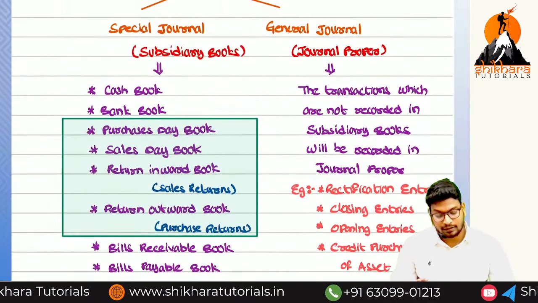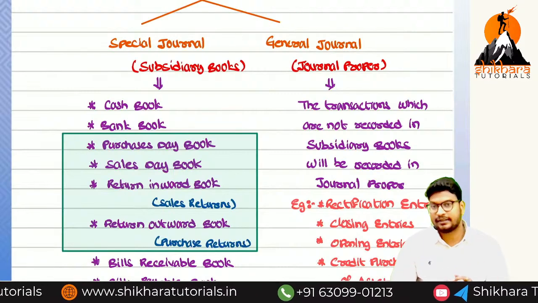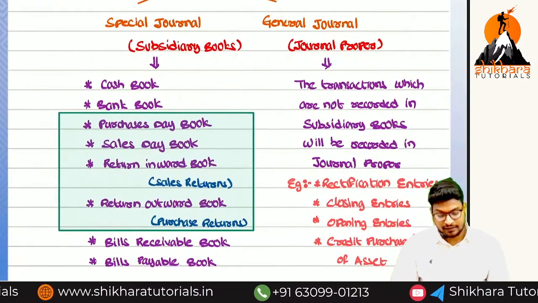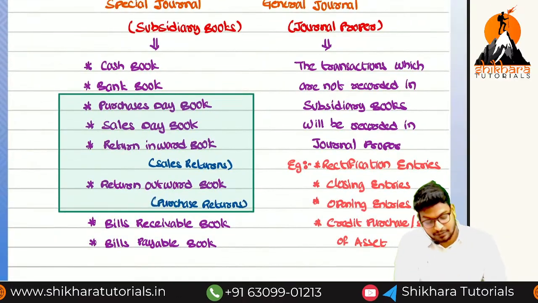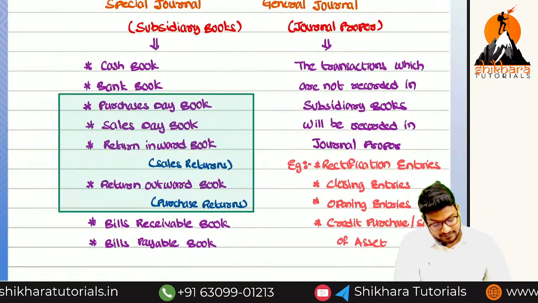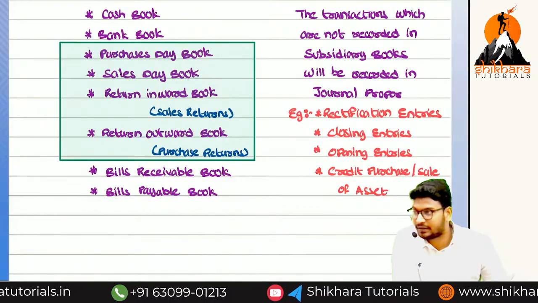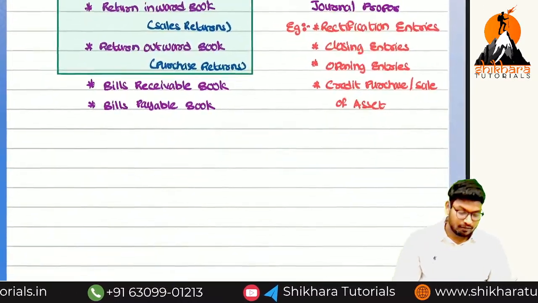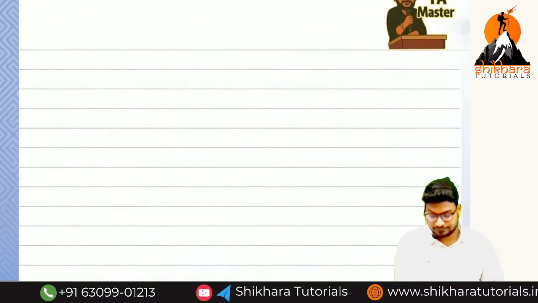So this is the overall picture about these subsidiary books. How to reduce the time we can discuss, and we will get more clarity. First, I am going to start with which one? The cash book and bank book we can discuss in a separate chapter called cash book. And bills receivable and bills payable we can discuss in the bills of exchange chapter. Next, put the heading: purchases day book.